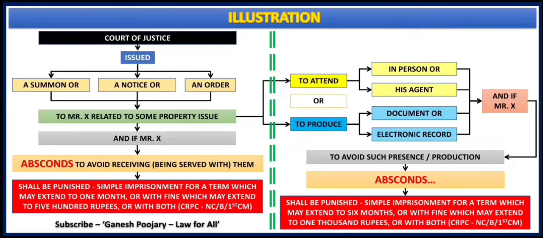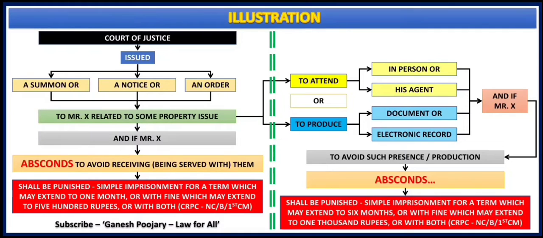Like for example, let's imagine this way. There is a particular property in which Mr. X is living, and that is a disputed property, and Court of Justice issued an order saying that till the issue is settled, nobody should stay in that property. Now X doesn't want such order, so to avoid receiving such order, he is absconding. If he is doing so, then it is a punishable offense. That is the first half. Or let's go a little further to the second half.